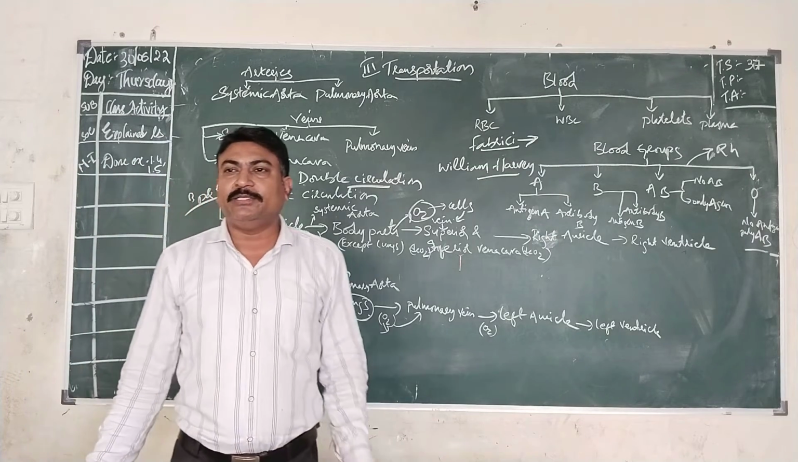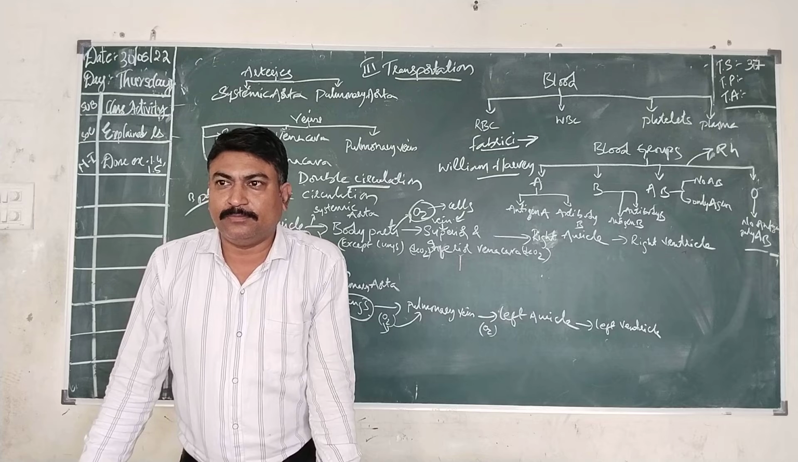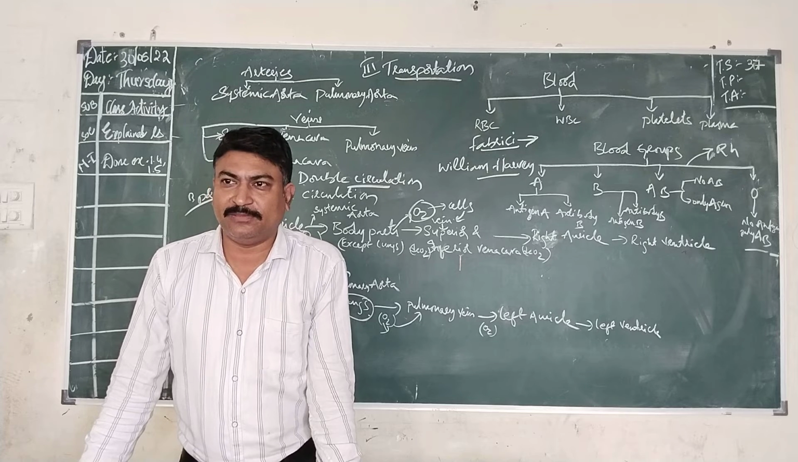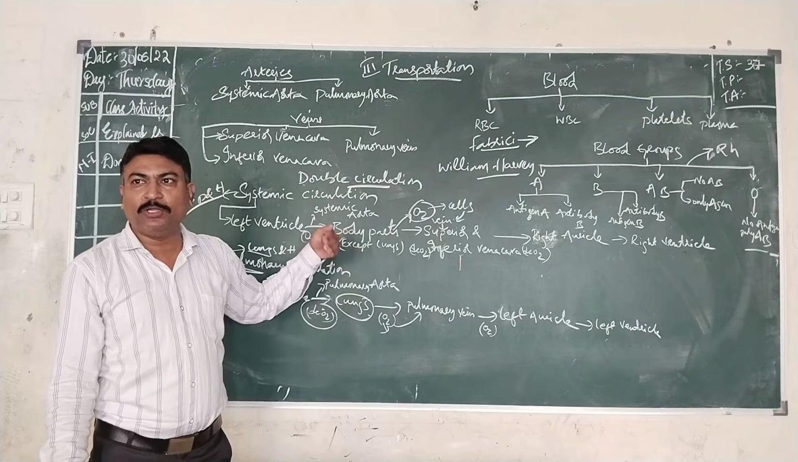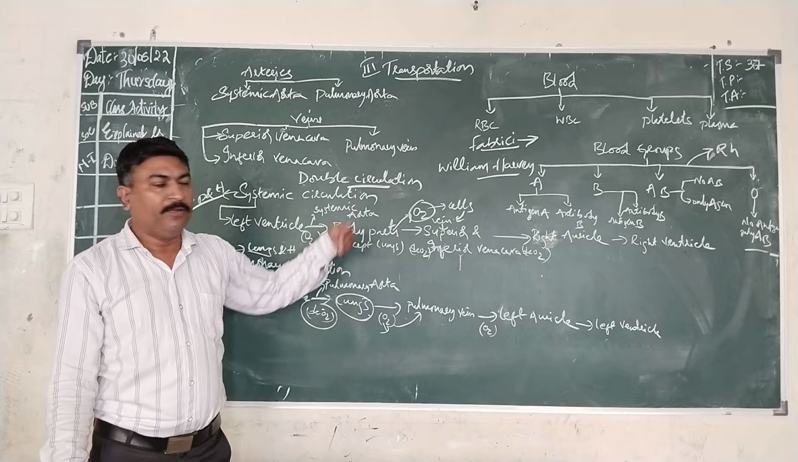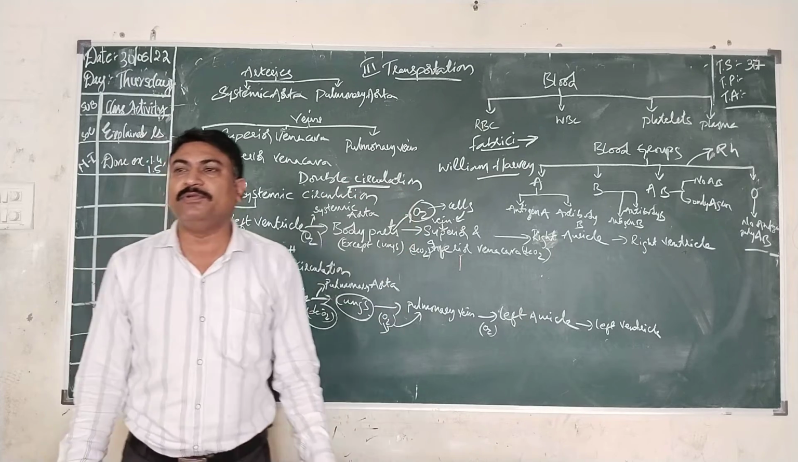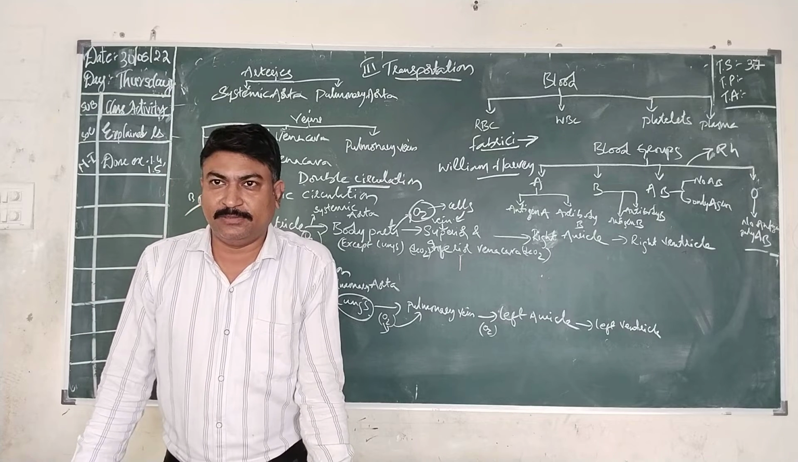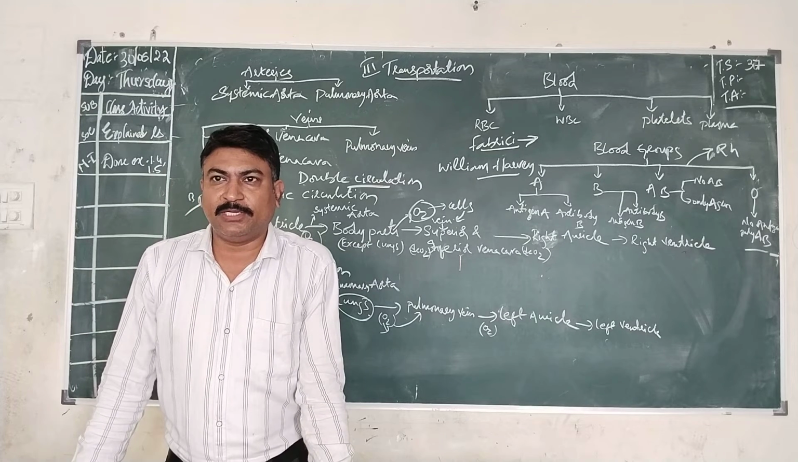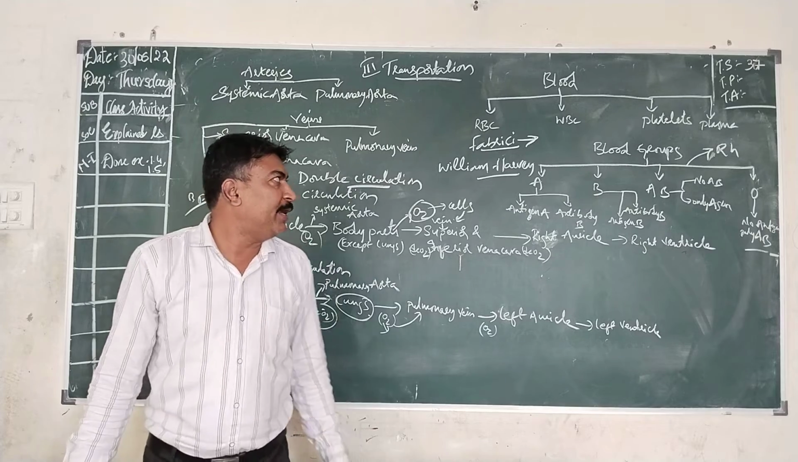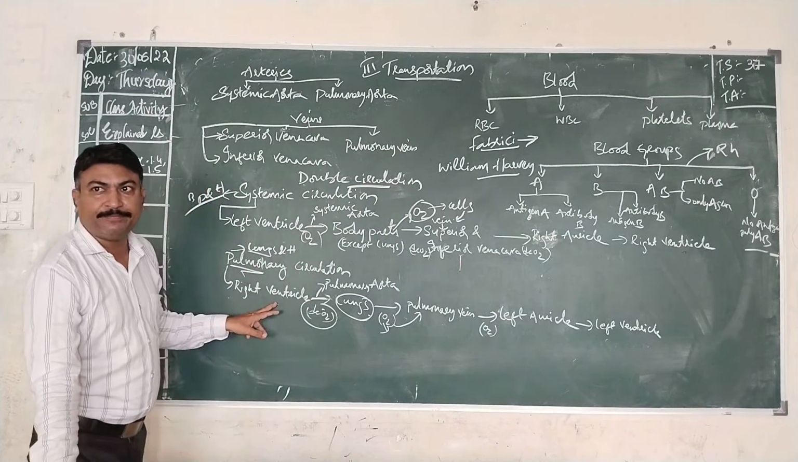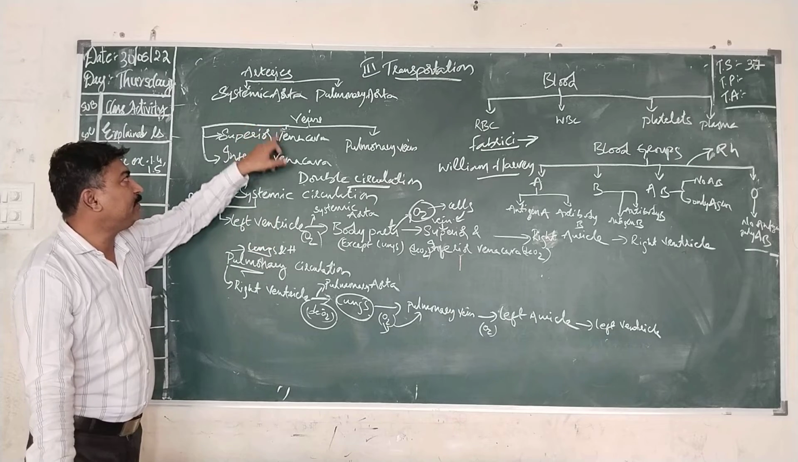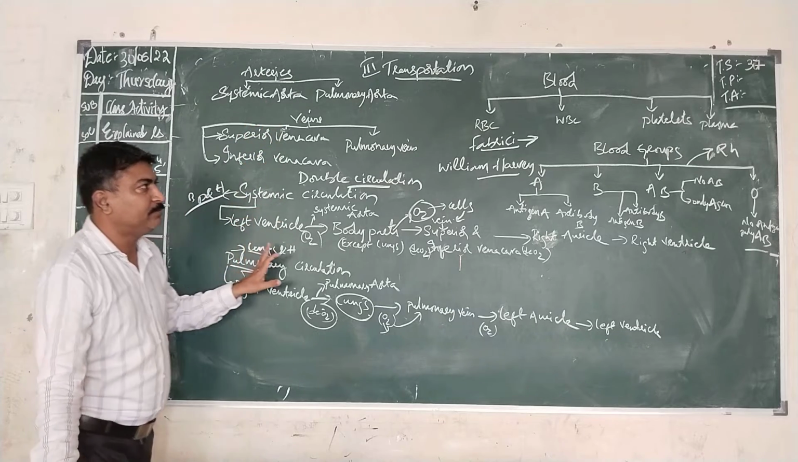And another scientist, Marcello Malpighi, discovered the blood vessels. William Harvey discovered the circulation, how the movement of blood occurs inside the body, whereas Marcello Malpighi discovered the blood vessels. Is it clear? So this is the history. Now, is it clear up to here, everyone? Arteries, veins, double circulation.